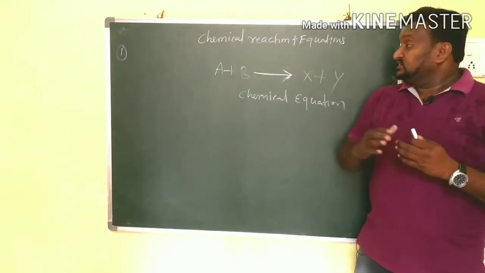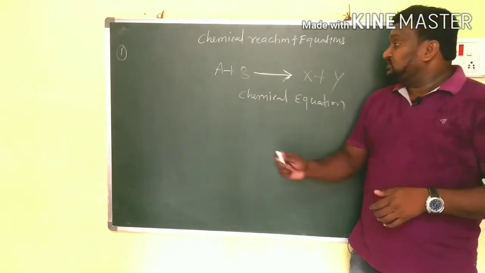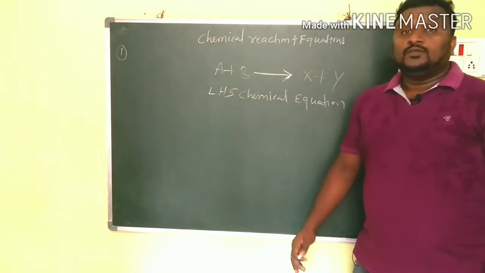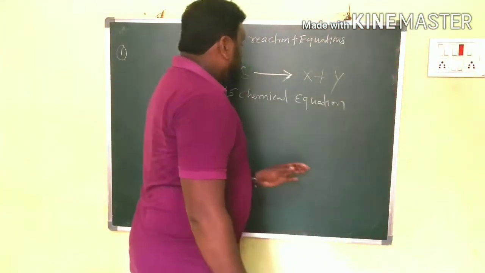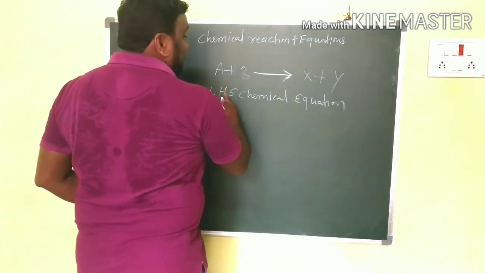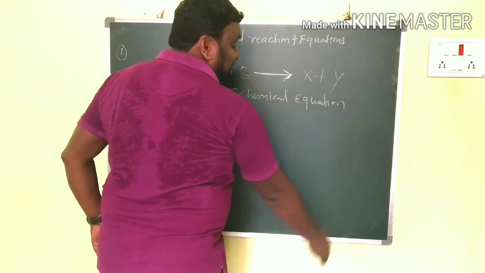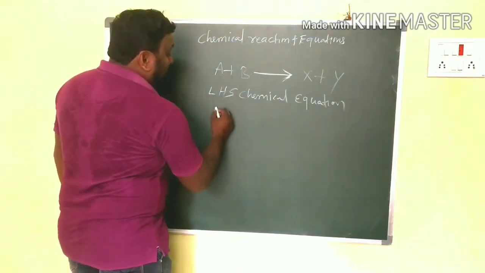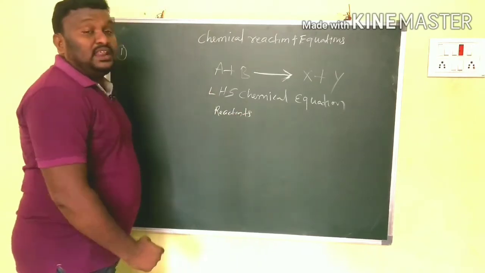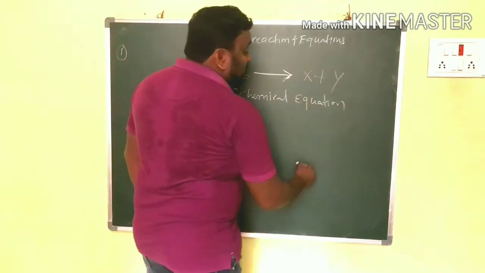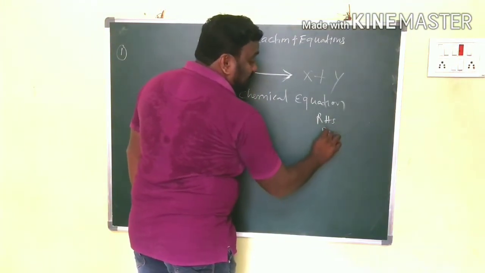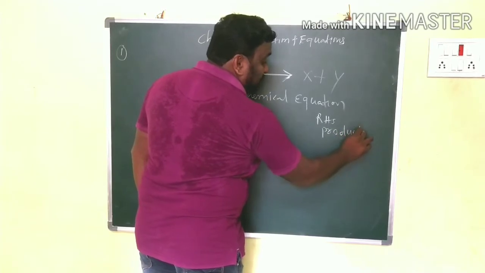In the chemical equation, standing in front of the arrow mark, this side is the LHS and this side is the RHS. On the LHS side we have reactants. On the RHS side we have products. You must remember this.